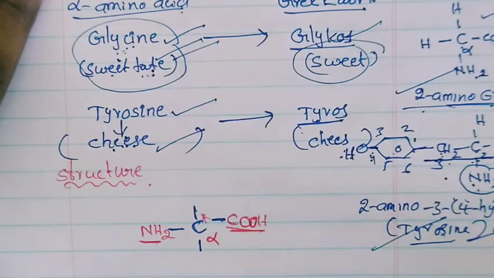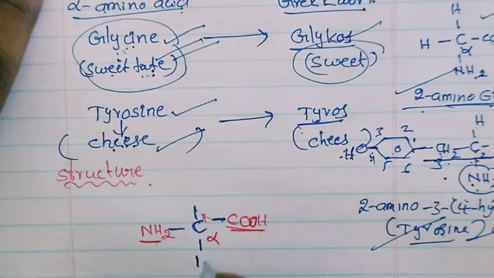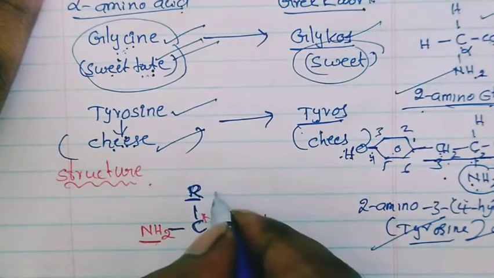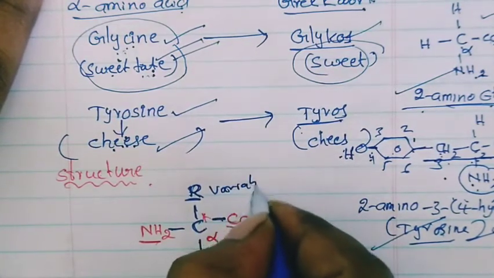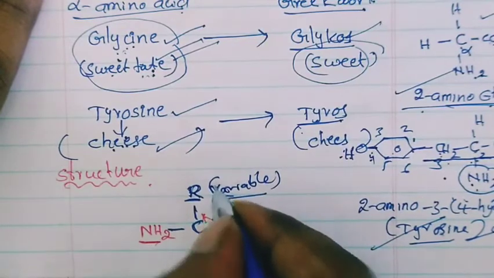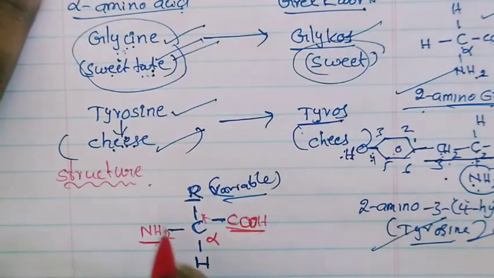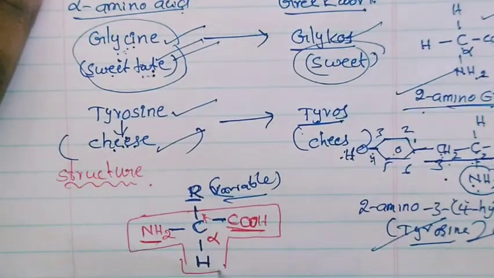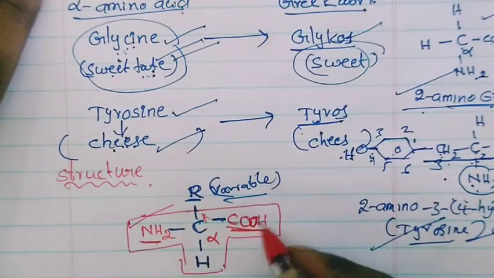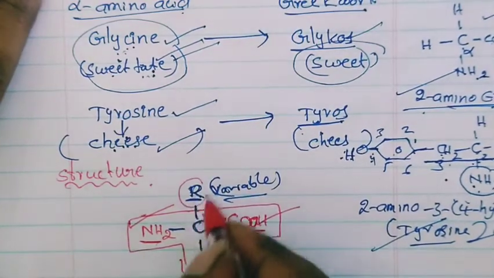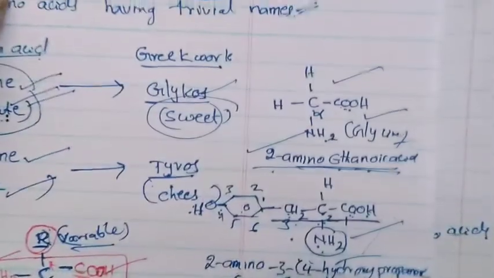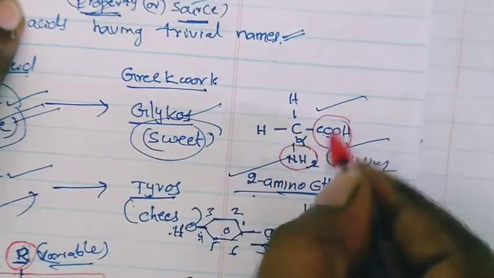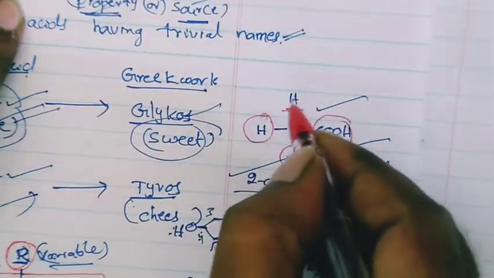So what are the remaining 2 groups? One is the hydrogen atom. Another one is R. Here R means variable. That means you can take one carbon, 2 carbons, like that you have to change. But the remaining 3 groups remain constant. In alpha amino acids, the one amine group, one carboxylic group, one hydrogen are constant. Only R is different. Suppose we take glycine: one amine group, one carboxylic group, one hydrogen, but only one is different, that is R.